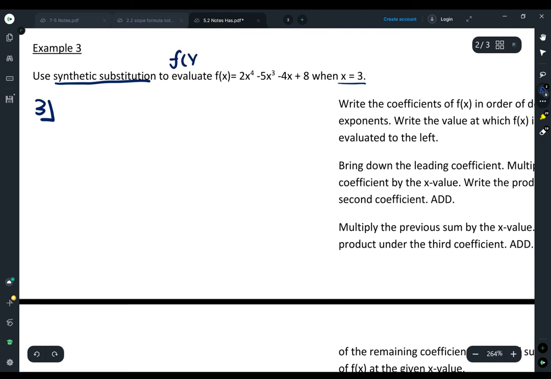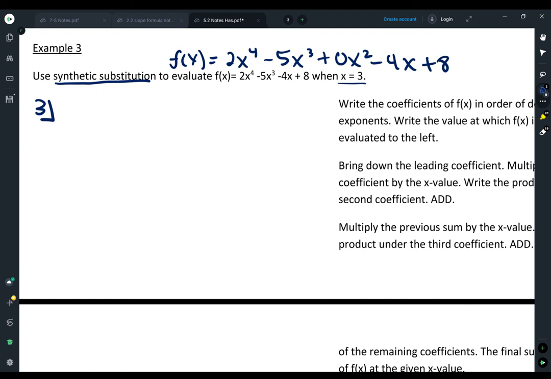F of x equals 2x to the fourth. I'm just rewriting it, minus 5x cubed. And when I rewrite it, there's no x squared term. So I am going to write a plus 0x squared and a minus 4x and an 8. So now my powers are in descending order, and I have that 0 as a placeholder.